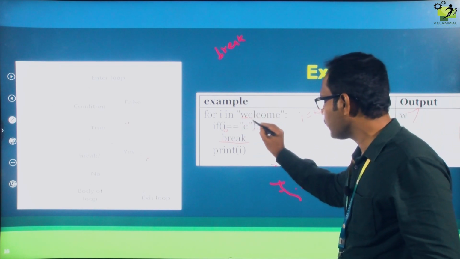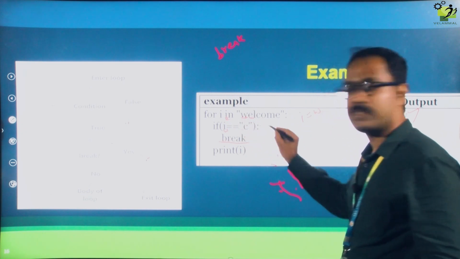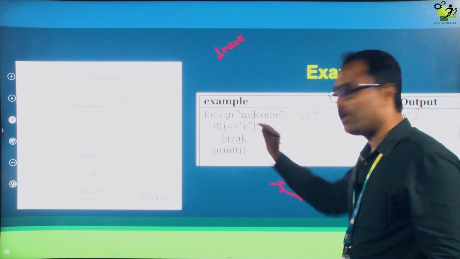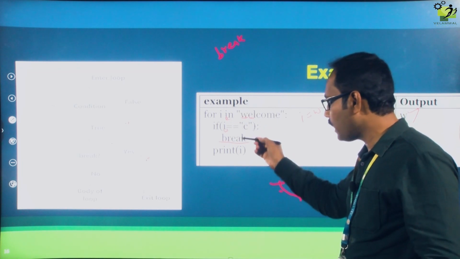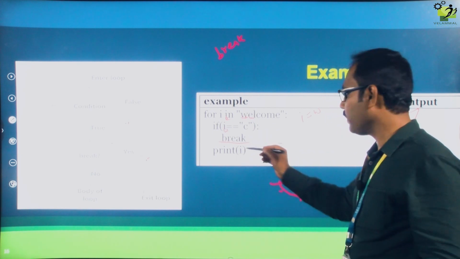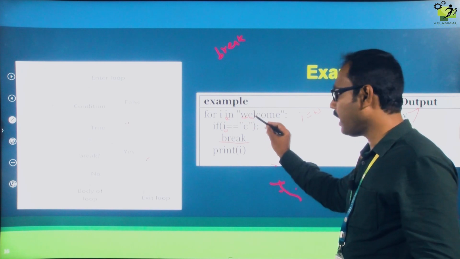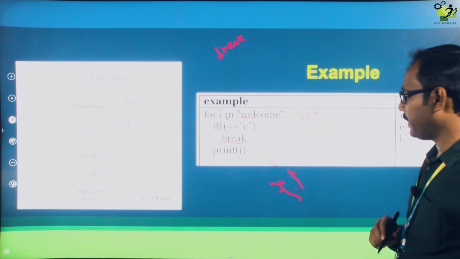Now the I value is E. So is E equal to C? Both are not the same. It will not go inside the if. It will go outside the if to print. So it will print I. What is I now? E is in I, right? That one will get printed.